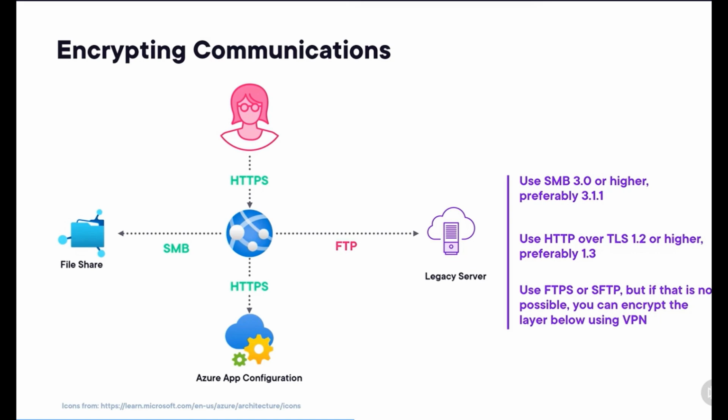If we can't use an encrypted protocol, we can encrypt the network connection from the app server to the legacy server. And to do this, we can use VPN. This way we are first establishing a secure channel from the app service to the legacy server, allowing us to use an insecure protocol and still being sure that nobody can intercept the traffic. Not a thing to do by default, but a great way around insecure protocols.